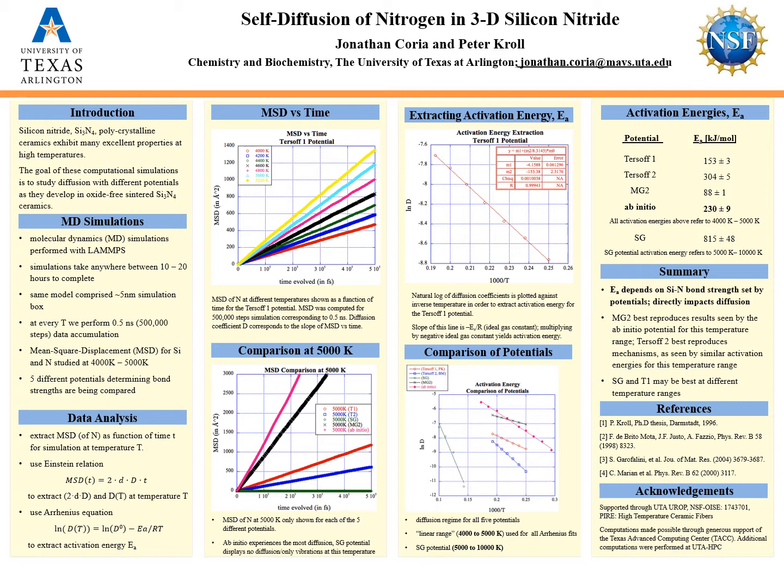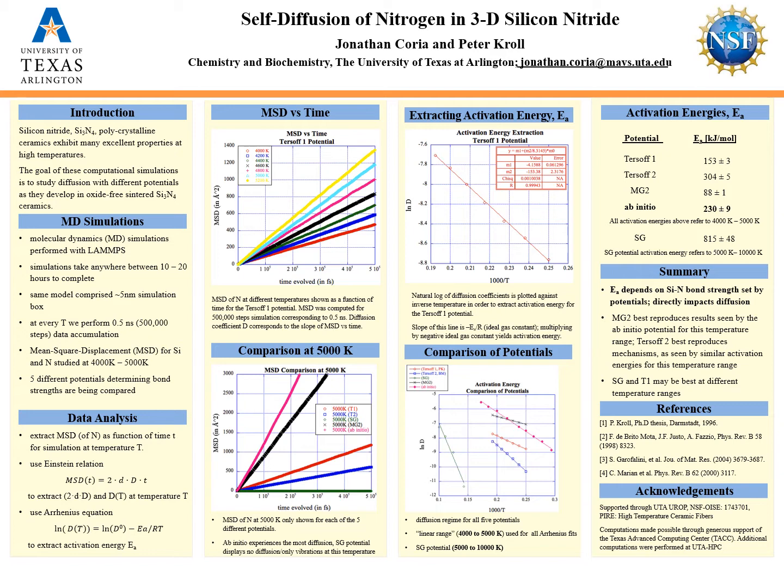By treating the ab initio as our standard, we can then judge which potential is best based on what we are looking at. We are exploring these diffusion properties between the range of 4000 and 5000 Kelvin on the same model of silicon nitride, which is a 5 nanometer cube consisting of over 1000 atoms. Using the mean square displacement that we get from our simulations, we plot this versus evolved time in order to see lines that represent the mean square displacement of nitrogen as a function of time. On this poster, I only show the mean square displacement versus time graph for the Tersoff-1 potential as an example of what we do for all the others.